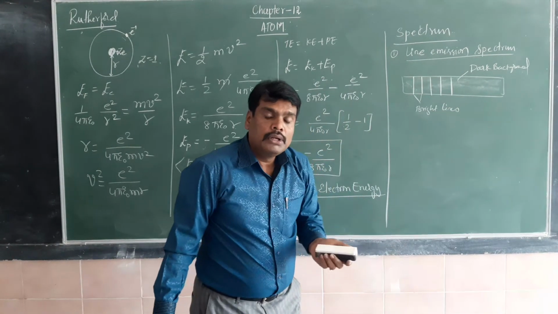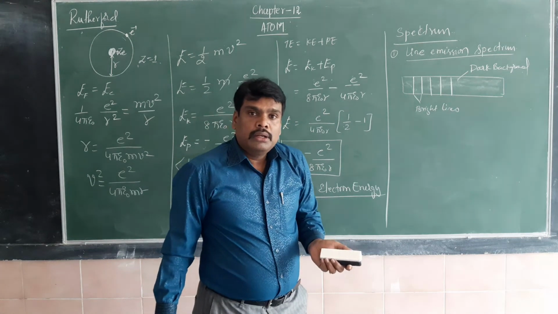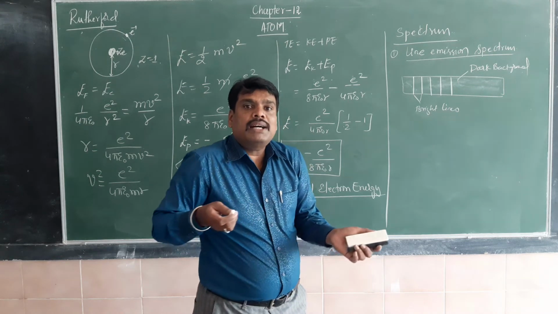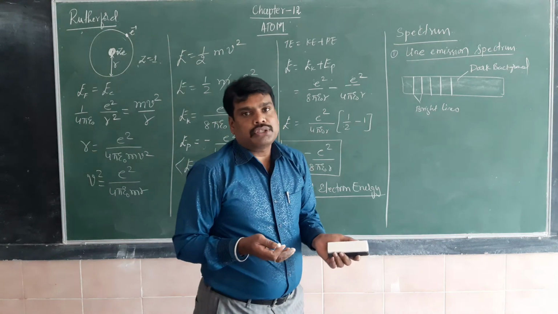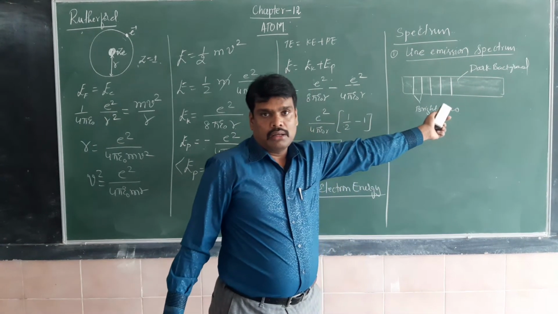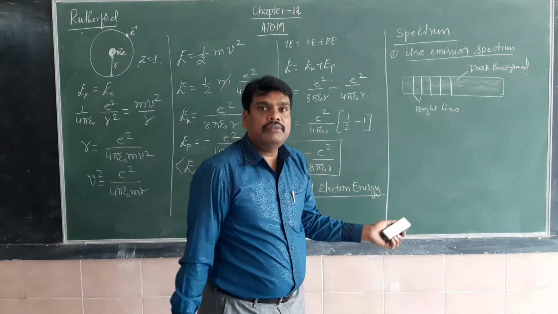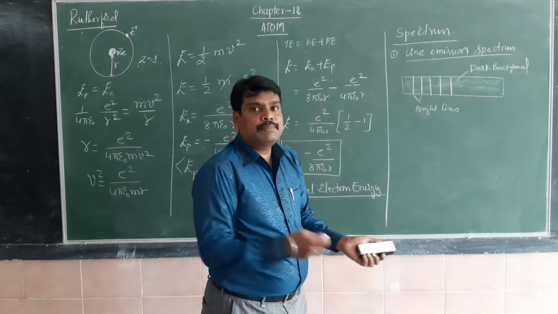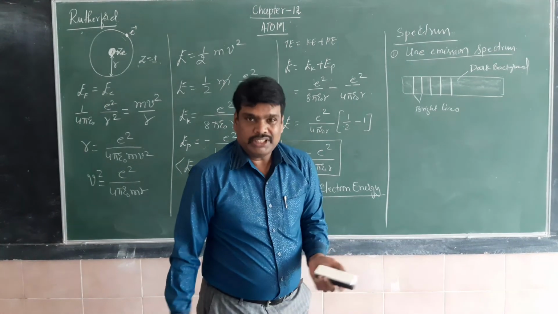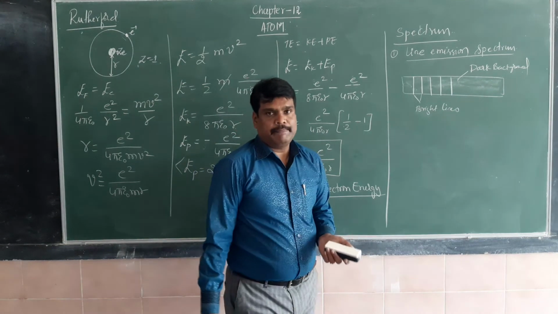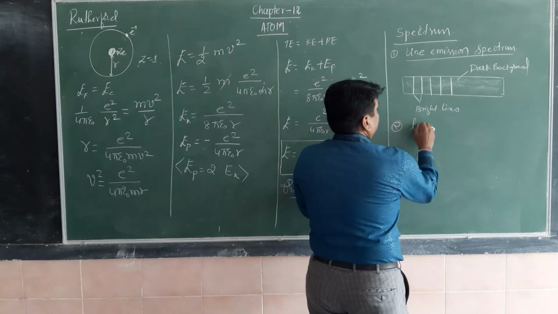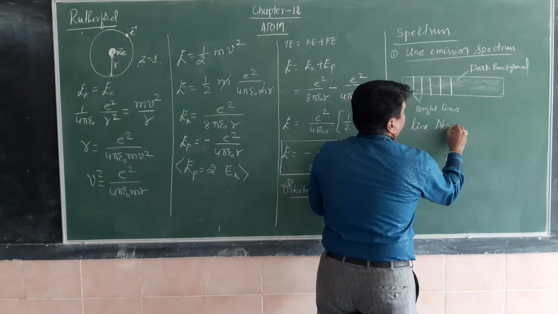This type of spectrum is obtained by taking a gas at high pressure and passing an electron through it, and there we get a line emission spectrum. If the atomic gas is filled at very high pressure and an electron is passed through the gas, then it can produce a line emission spectrum. That is an example of how to produce a line emission spectrum, the emission of light.